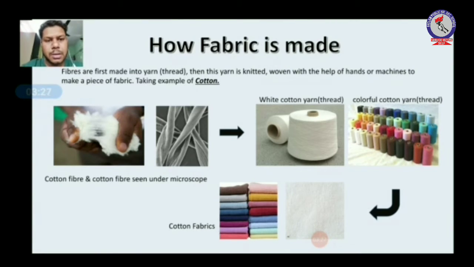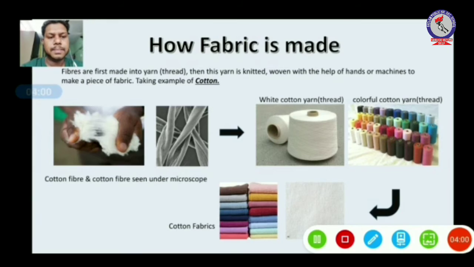From this fiber, yarn is made. You can see there is colorful yarn also and white yarn also. The coloring of cotton is very easy because it is a natural fiber. Yarn means thread. And the third step, with the help of the knitting process or the weaving process, from this yarn fabric is made. You can see the pattern of fabric, the colorful fabrics are also made with the help of weaving or knitting. We will discuss weaving pattern and knitting pattern in the next slides.